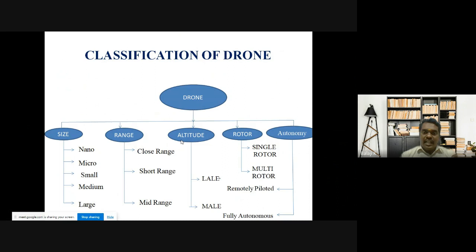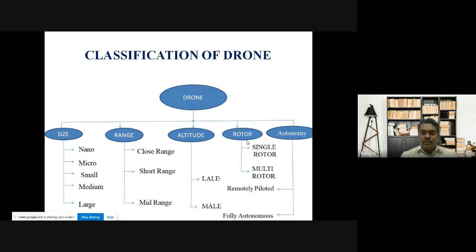Next is classification based on altitude. Altitude means height, how high a drone can fly. Based on that, drones are classified into two categories: LALE and MALE. LALE means long altitude and long endurance, and MALE means medium altitude and long endurance. So based on how much height it covers, it is classified.